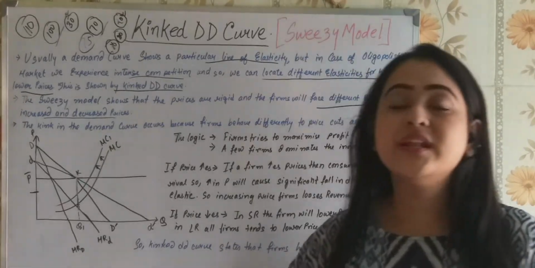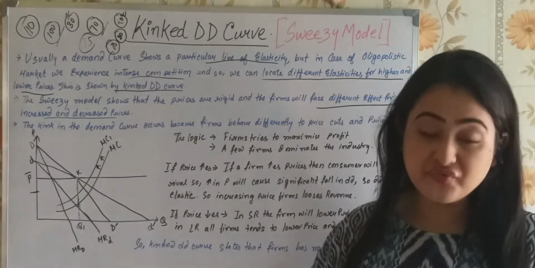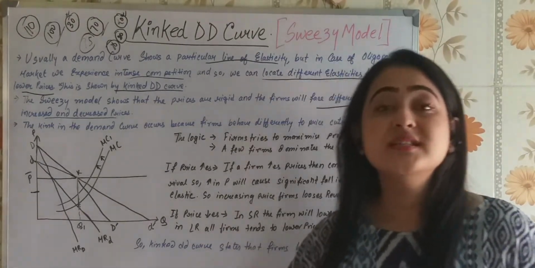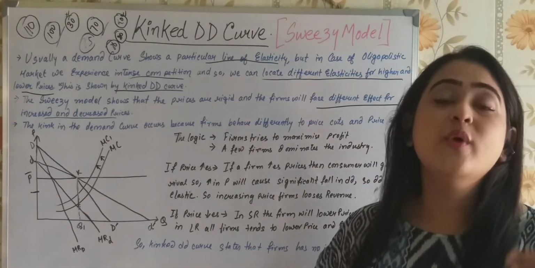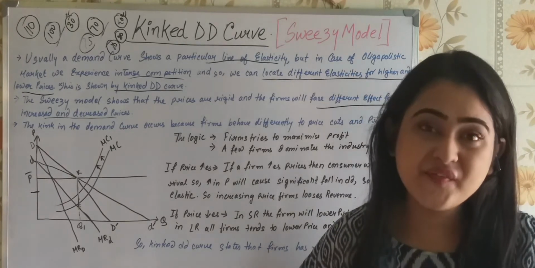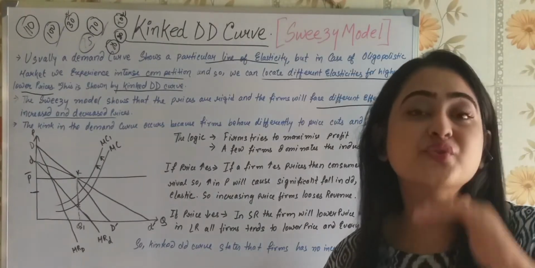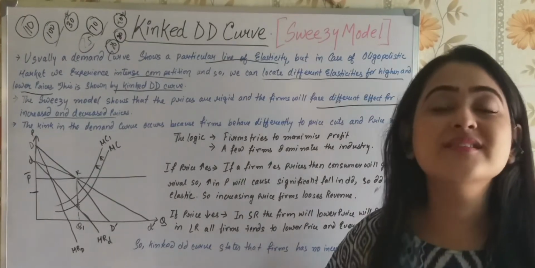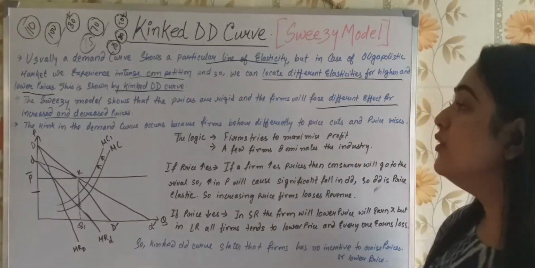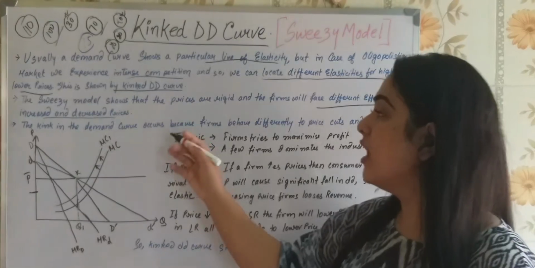So definitely, this is why we say that the price is almost rigid in the case of an oligopolistic market. Why? Because whether you are reducing or increasing the price, it is going to give you a negative effect. So the price which is prevailing in the market, you should stick to that. That is the sticky price, that is the rigid price. Got it?